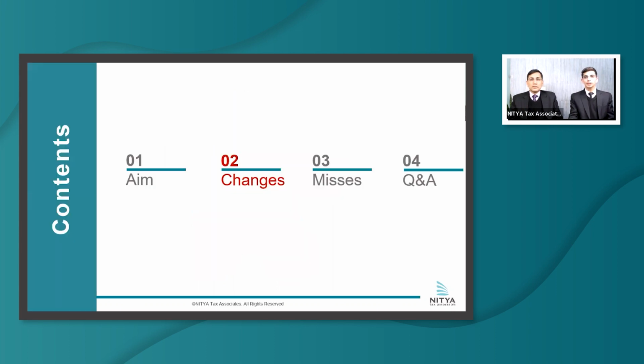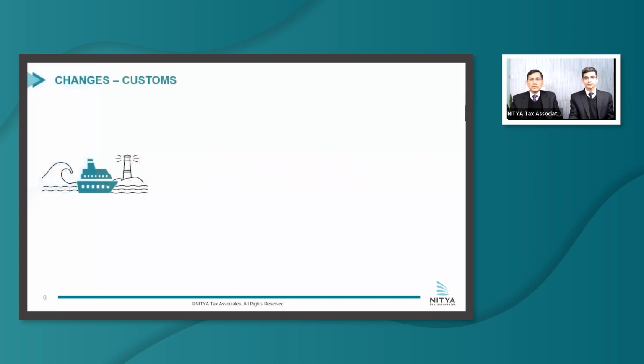So moving towards the changes. Firstly, we shall be discussing the changes in the customs laws, the rate changes specifically. As regards the rate changes, the BCD slabs have been reduced from 21 to 13. So this change shall ensure that we are in a simplified tax structure with fewer rates.